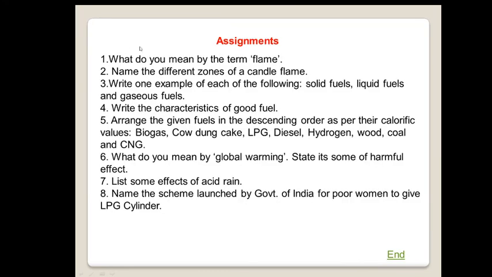Now, some questions based on fuel and flame are listed here. Note down these questions and write the answers to these questions.